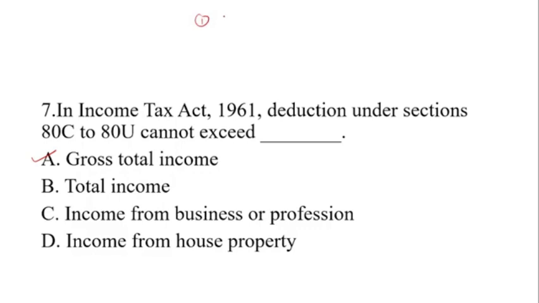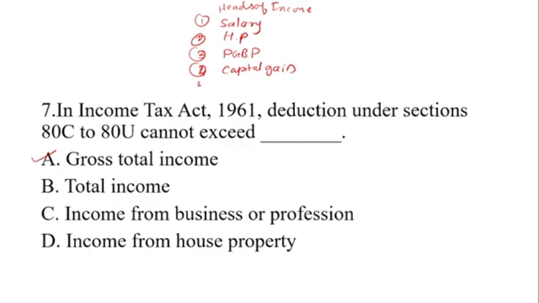we will add all the heads of income: income from salary, income from house property, third, income from PGBP, that is profit and gains from business and profession, fourth, income from capital gains, and fifth, income from other sources.